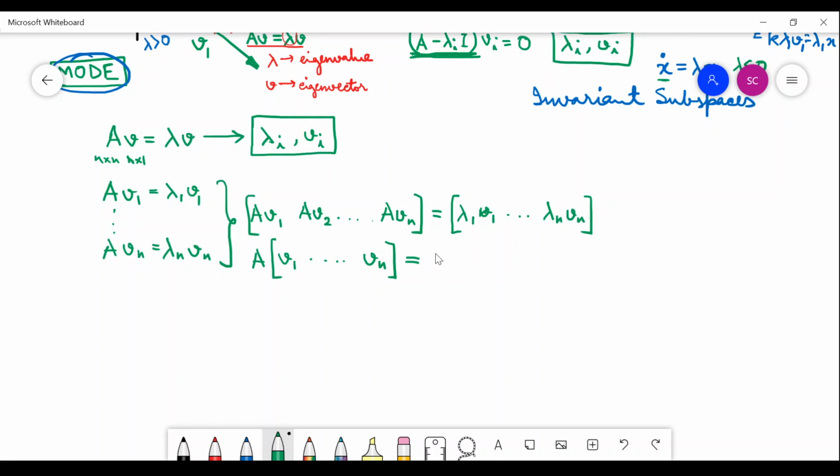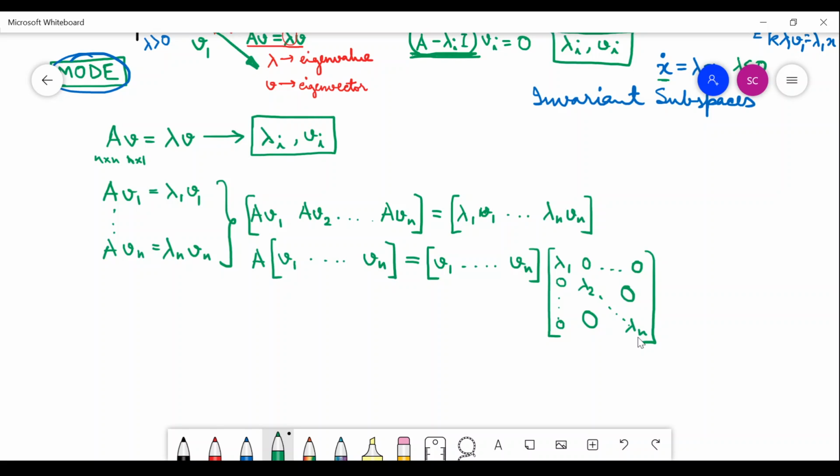This thing can be written as V1 to Vn times the matrix with lambda 1 0 dot dot dot 0, 0 lambda 2 dot dot dot 0, up to lambda n, all others are 0 here.